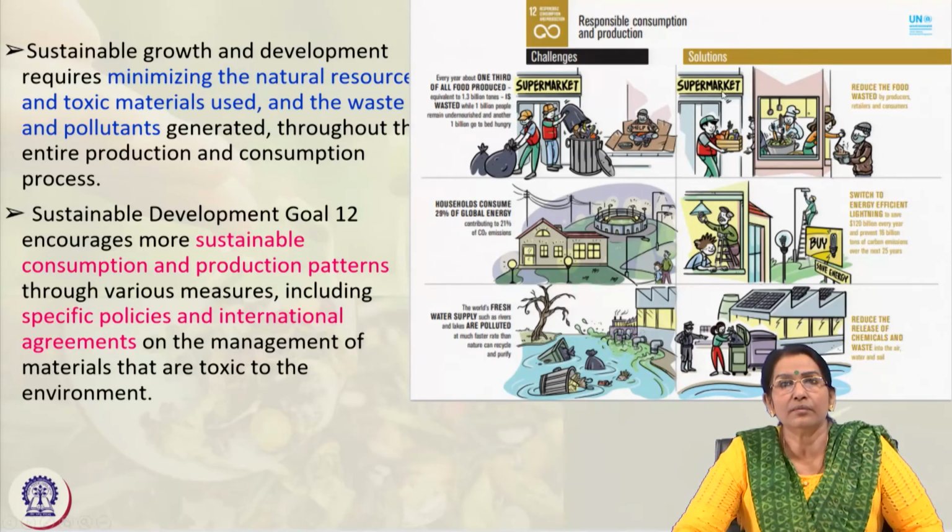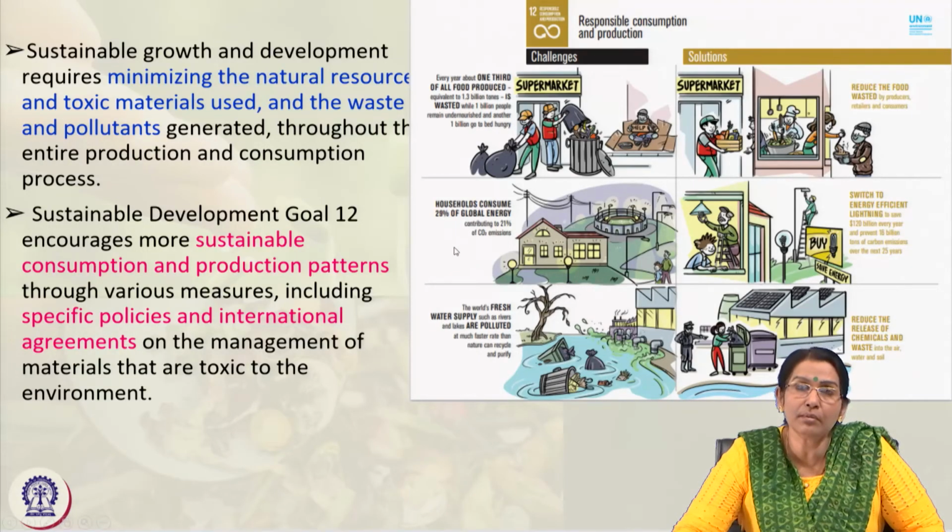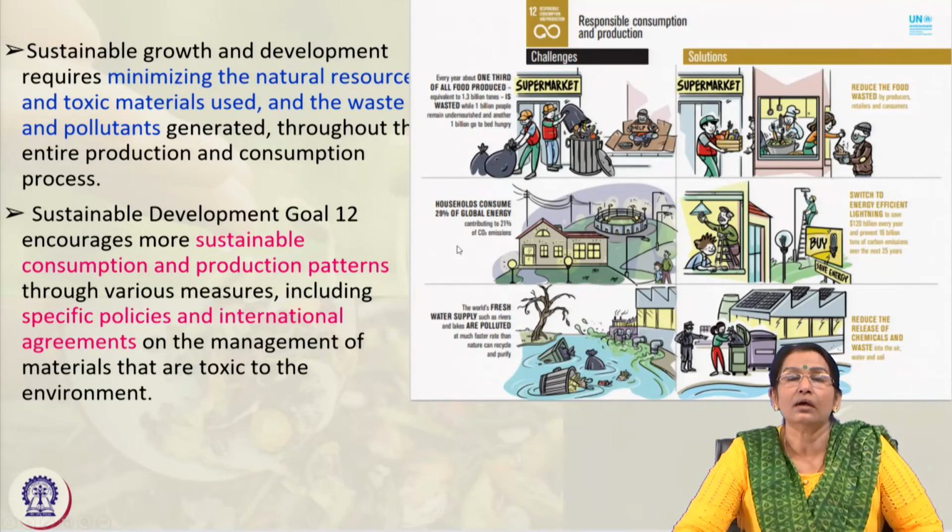So, here are some of the pictures that you can see of how sustainably we can consume the resources, and how we must adopt a sustainable lifestyle with the target of minimum resource consumption, maximizing the profit, and minimizing the wastage, minimizing the resource depletion in the environment.